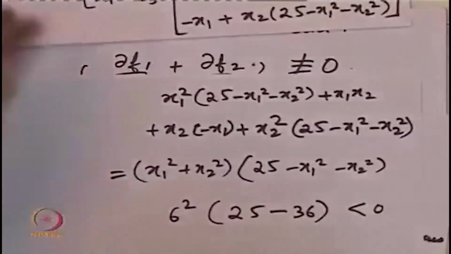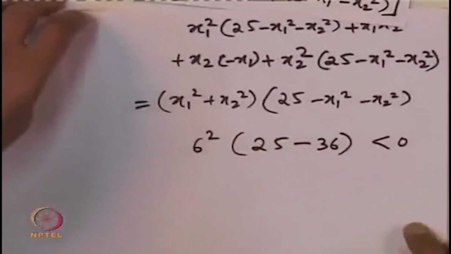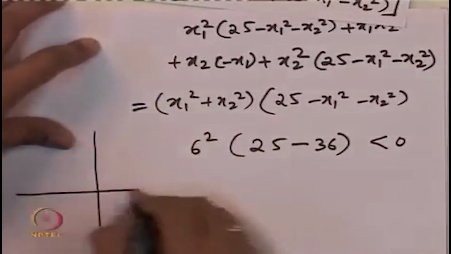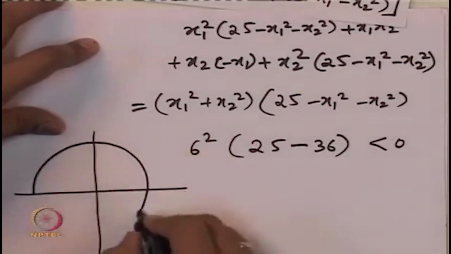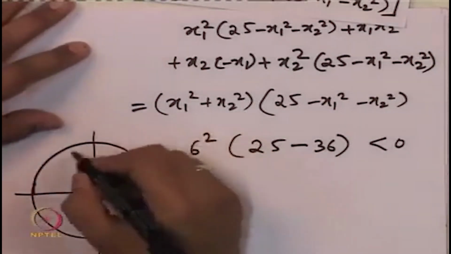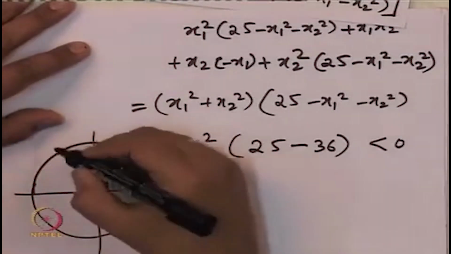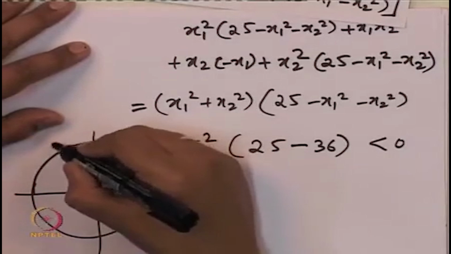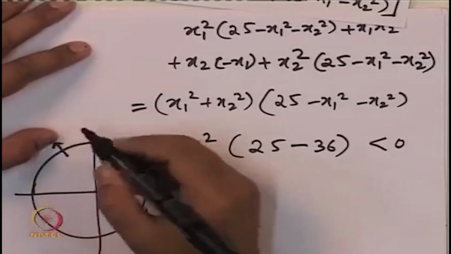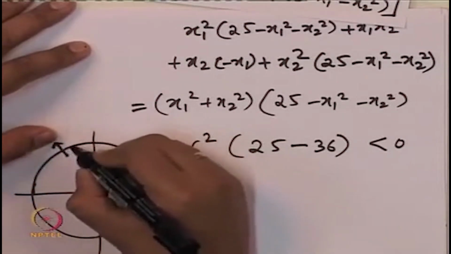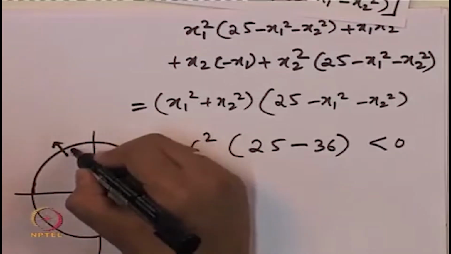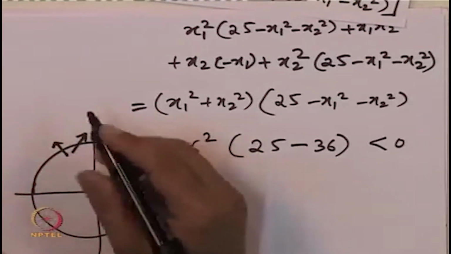Now let us check what happens along the inner circle. This is a circle of radius 4, and along this boundary there is a unit normal and the f itself. So there are two vectors at each point along the boundary.